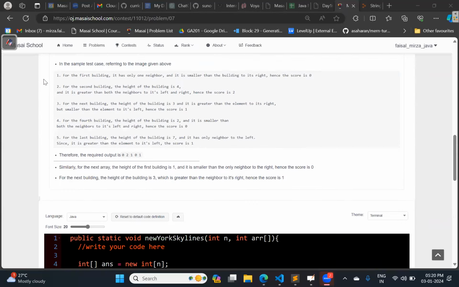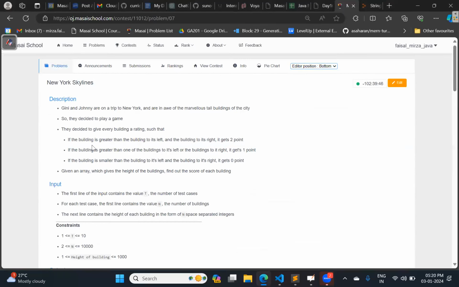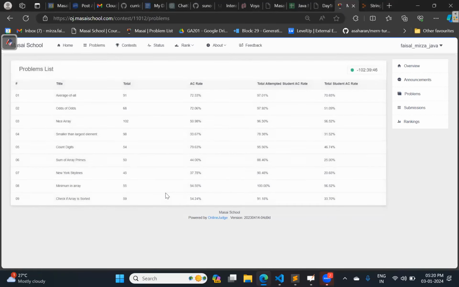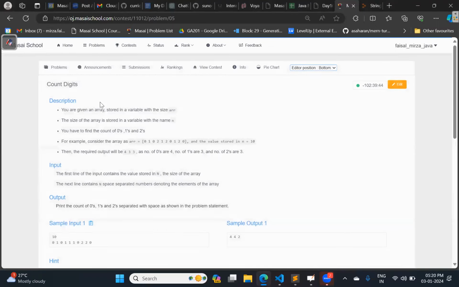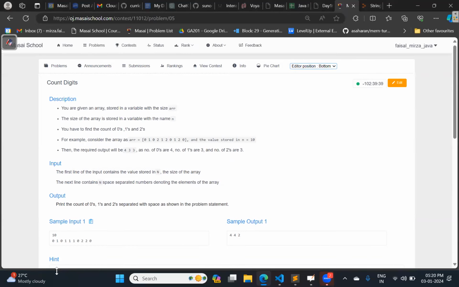There is one more question. Let me check. This question, I think, is again very simple. Will you be able to solve this question? Count digits. It's easy now. You just need to check for the 3 digits only, 0, 1, and 2.